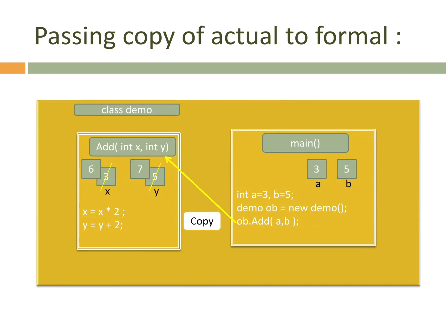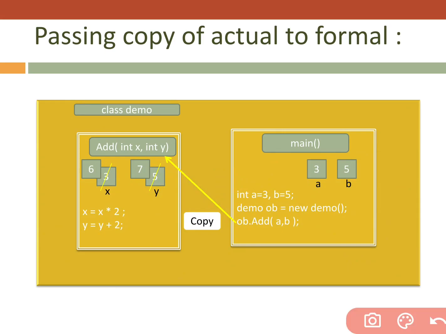Something I want to tell you with diagrams also. Passing a copy of actual to formal means that in the main function we are going to call a function. See, we have one class, that is the Demo class. In that I created one function and one main function. From the main function I'm going to call that function.